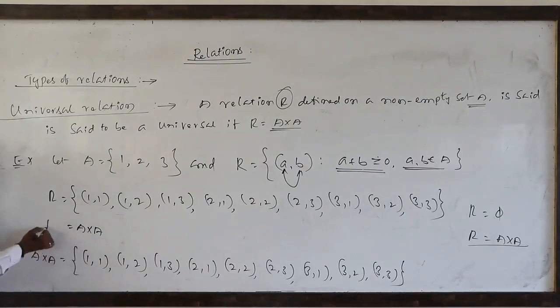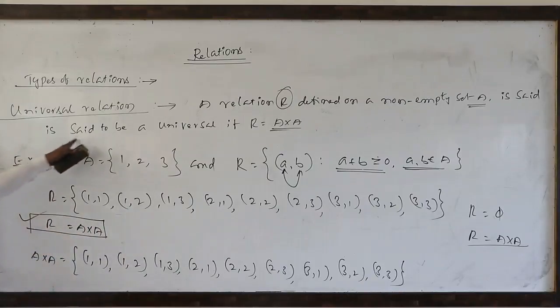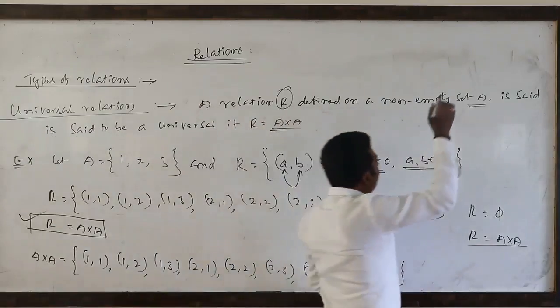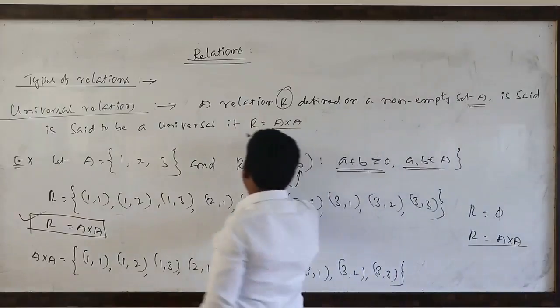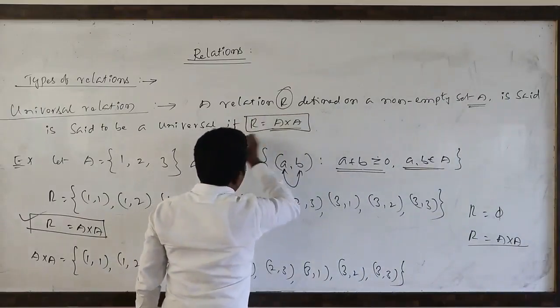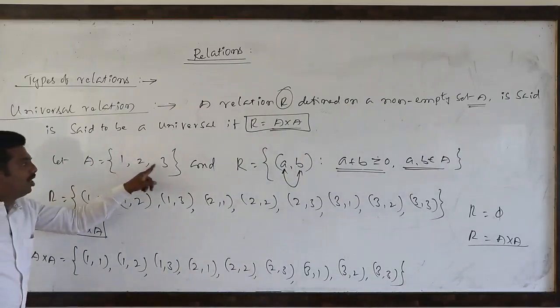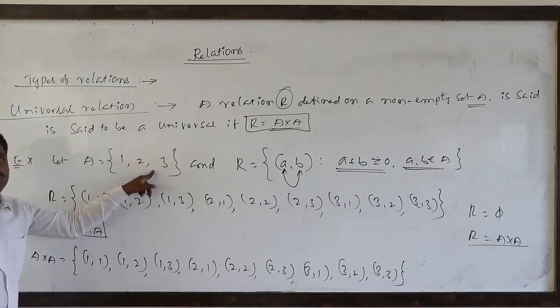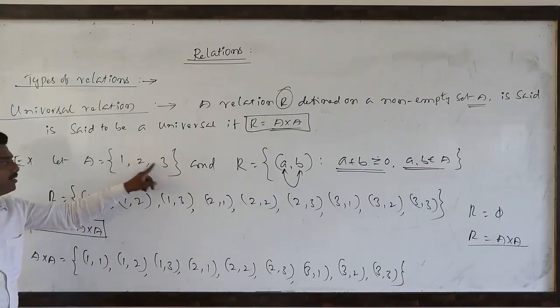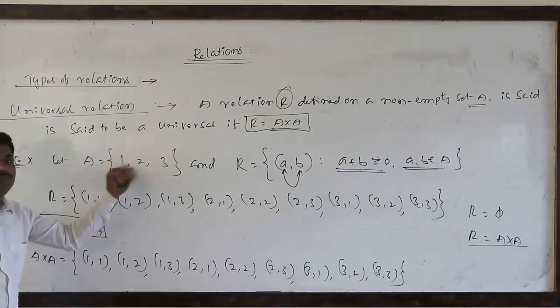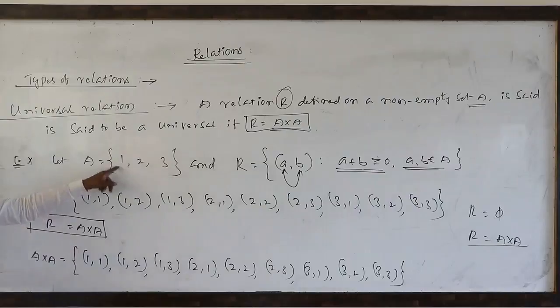So a relation capital R equal to A cross A means this is a universal relation. What is the universal relation? A relation capital R defined on the non-empty set A, if R equal to A cross A. Indirectly, every element of this non-empty set is related to every element of capital A. That is the universal relation.